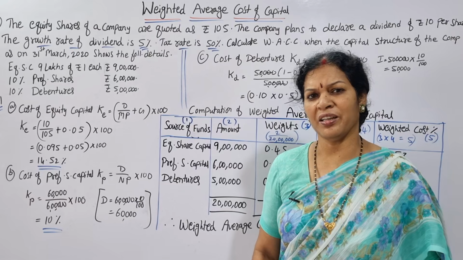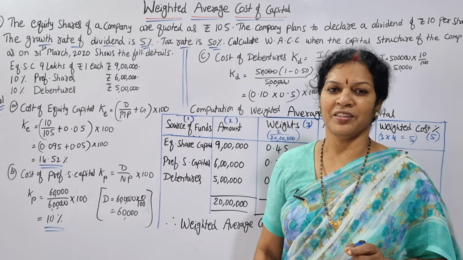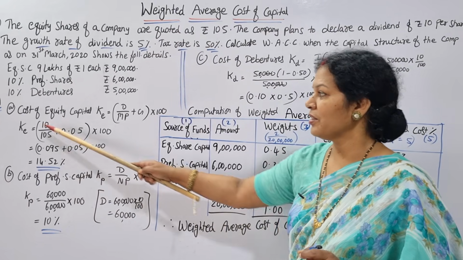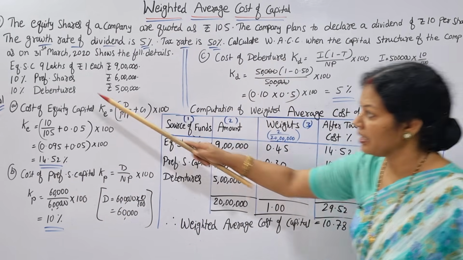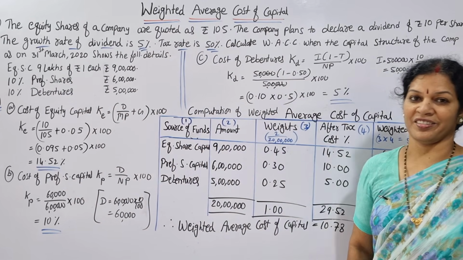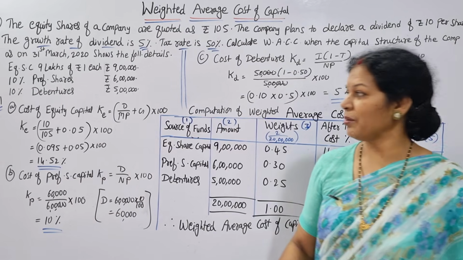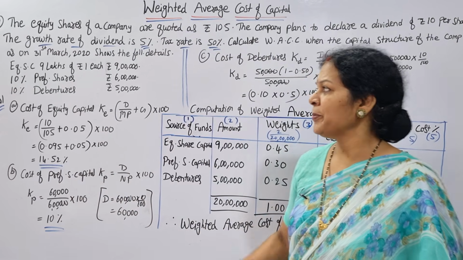They are asking us to calculate WACC. First, what do we need to calculate? Cost of equity capital, cost of preference shares, and cost of debentures. These three we are going to calculate. Very easy. I have already done it, I just want to explain.